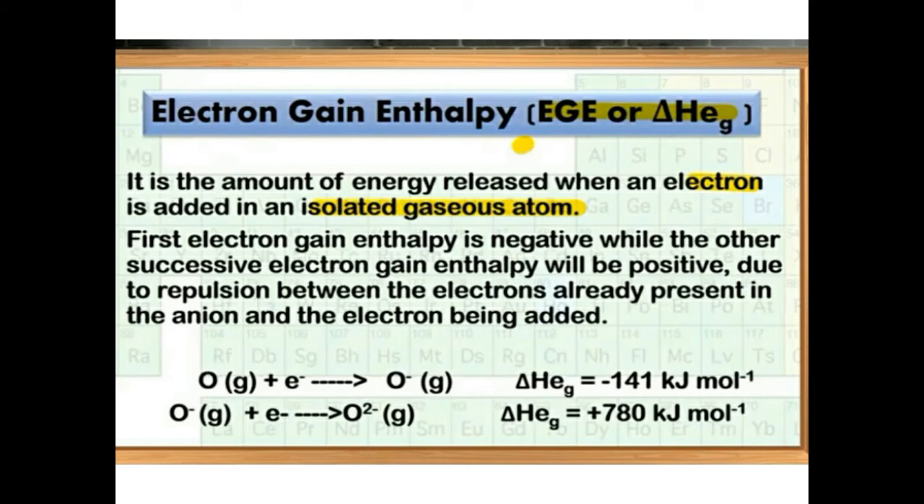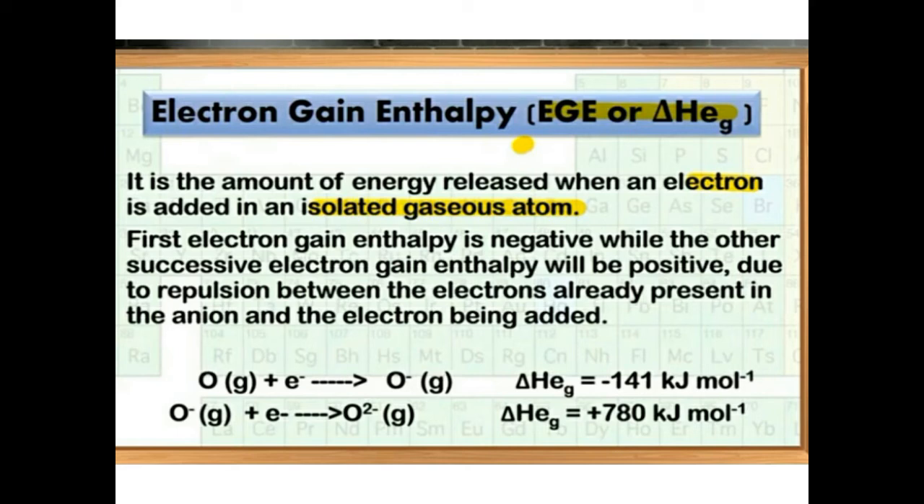So, for many elements, energy is released when an electron is added to the atom, and therefore electron gain enthalpy is negative. For example, the elements of group 17 have very high negative electron gain enthalpy values, because we all know that they have a strong tendency to accept an electron. After accepting one electron they acquire the stable noble gas configuration, so they will become very happy and release a large amount of energy. So their electron gain enthalpy is very high.